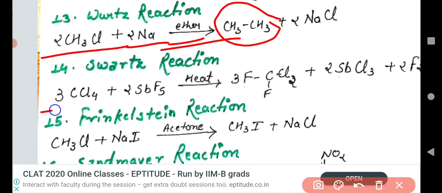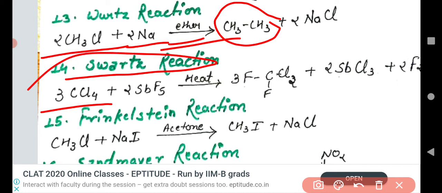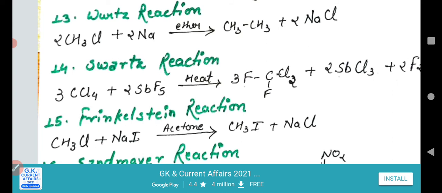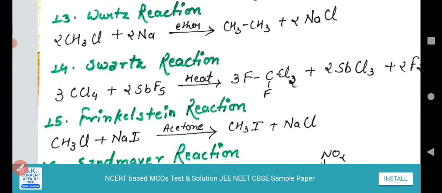Understand? Another reaction, carbon tetrachloride. This is the Swarts reaction, a very important reaction. In the Swarts reaction, carbon tetrachloride reacts with SbF3. What is happening there? Just Cl is replaced by F. If we want to get a halogen compound which contains fluorine atoms, in that way we have to exchange the halogen with the help of fluorides. So this kind of chemical reaction is the Swarts reaction. Now we have to move on to the Finkelstein reaction.